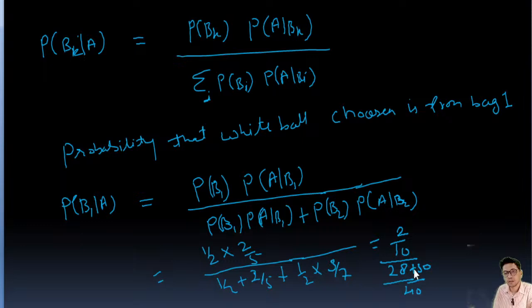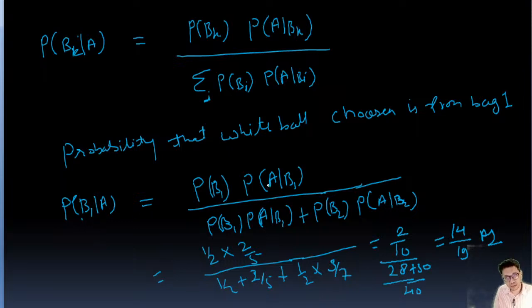So this value is going to be equal to, if you solve it, 14 upon 29. 14 upon 29. This is the answer, guys. Very important. Okay. So this is the answer. Very simple. So you need to understand this definition. Okay. So this means probability of choosing bag 1, probability of getting white ball from bag 1.